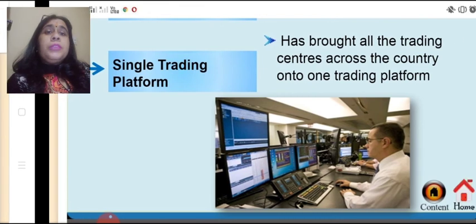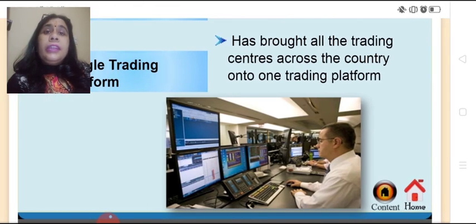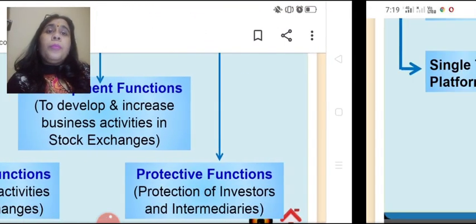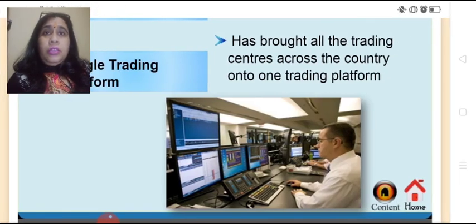Also, it's a single trading platform. It has brought all the trading centers across the country onto one trading platform. People don't have to go from one place to another place. This entire work is done on a screen based system, and it's all in electronic form.